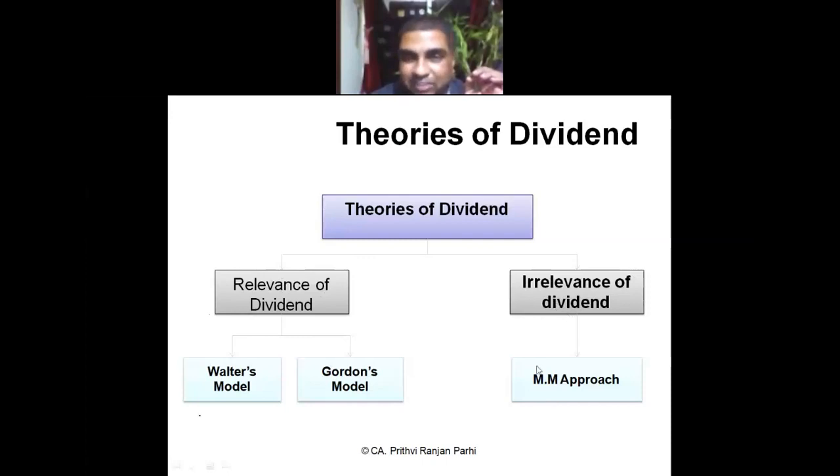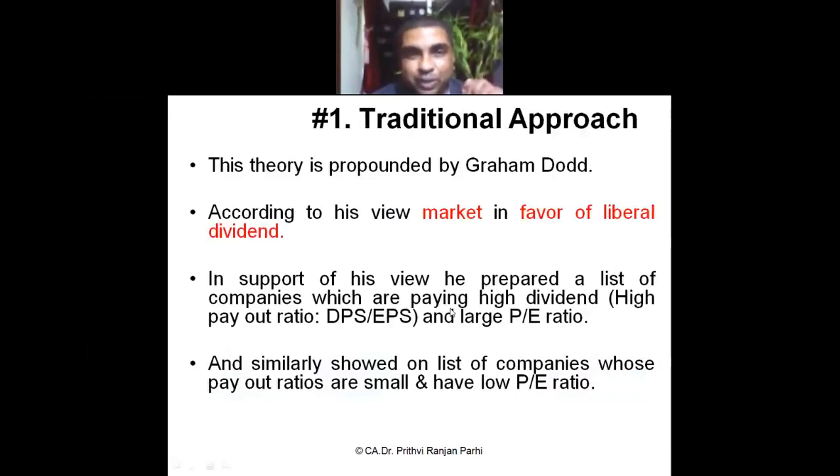This approach says dividend payment is irrelevant. It means whatever payment you make, the value of the firm will not change. But what are these two theories? Walter's model and Gordon's model. They say that dividends are relevant. So these are the theories we are going to learn.